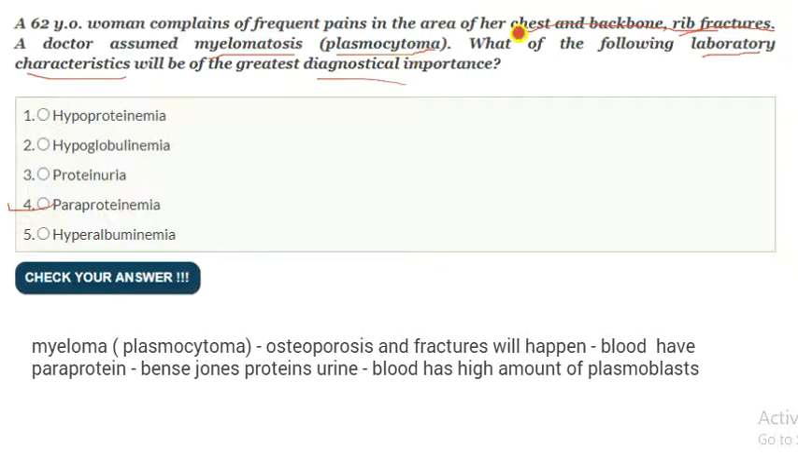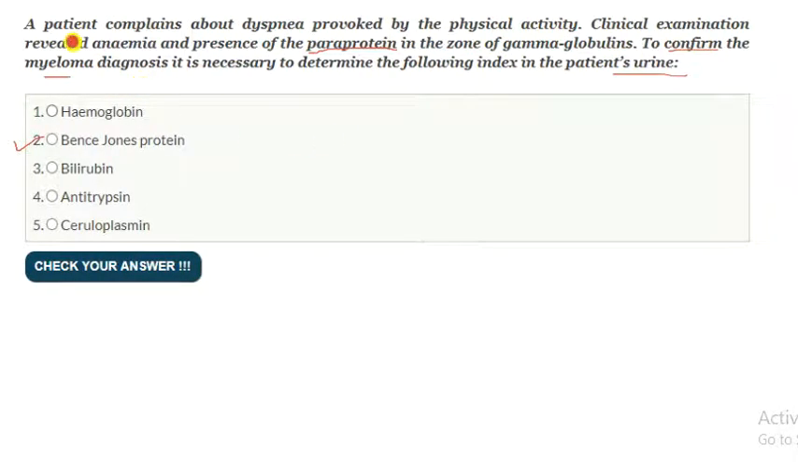Myelomatosis or plasmacytoma causes chest and backbone rib fracture, and the lab characteristic for diagnosis is paraproteinemia. In myeloma or plasmacytoma, the blood has a high amount of plasmablasts, and this condition causes osteoporosis and fractures. The blood has paraprotein, which confirms the myeloma diagnosis. In the urine, we can see what? Bence Jones protein.